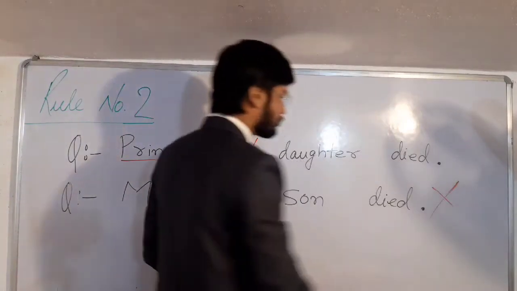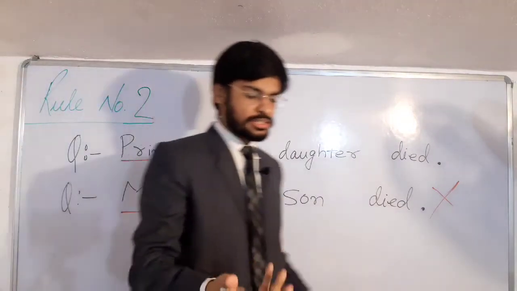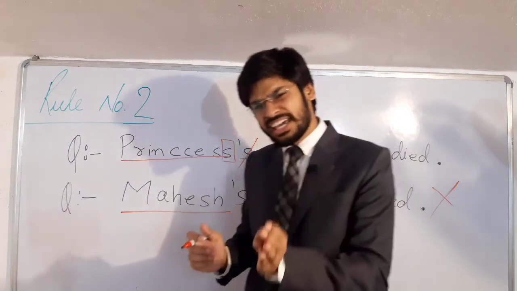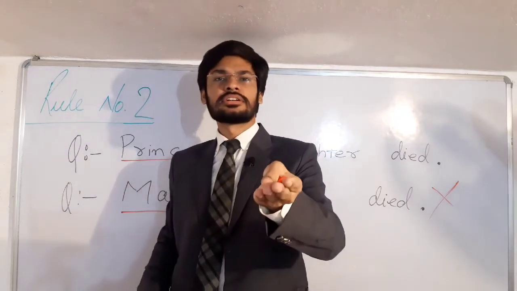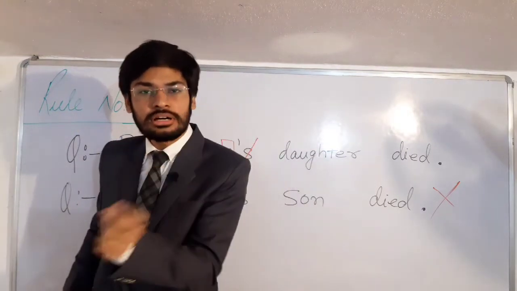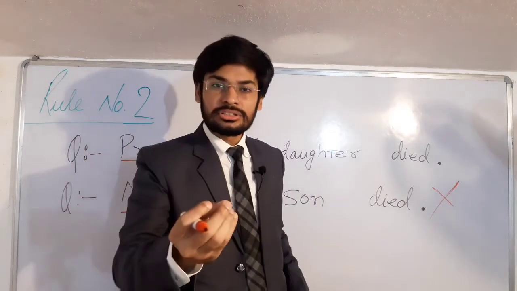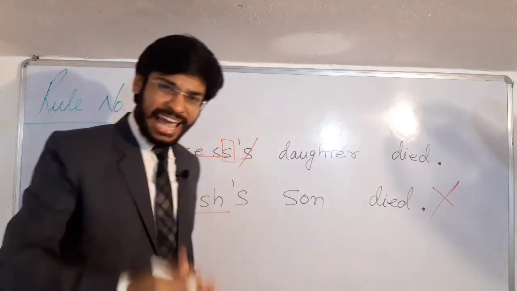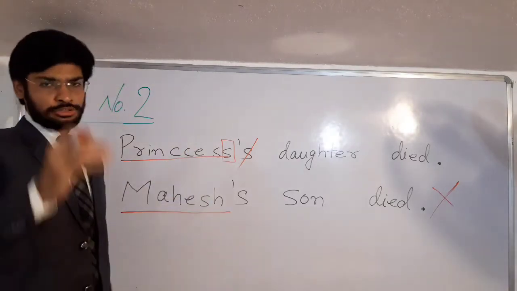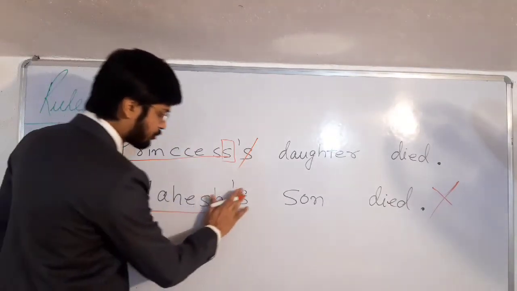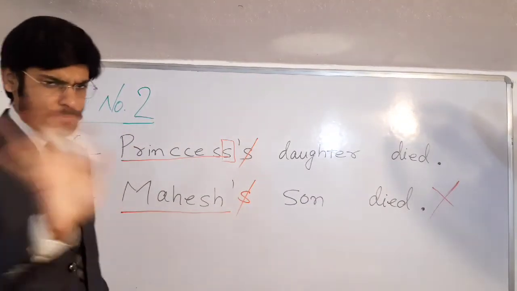Now come to question number 2. Mahesh. Read out the word Mahesh. When you read out Mahesh, Ramesh, Suresh, there is an ending of sh sound. At the end of this noun, there is a sh sound. If your noun ends with a sh sound, then in that case also, to show possession, we only use the apostrophe sign, students, not apostrophe s.